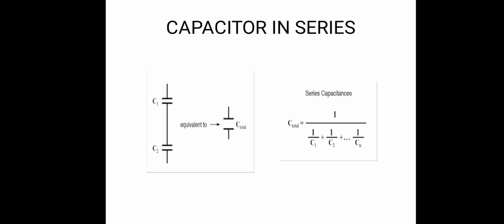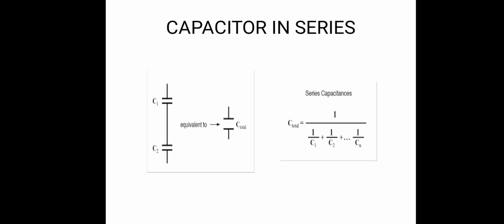When capacitors are connected in series, the total capacitance is less than any individual capacitance. If two or more capacitors are connected in series, the overall effect is that of a single capacitor having the sum of the total plate spacings of the individual capacitors.